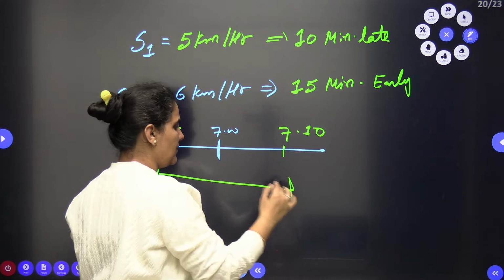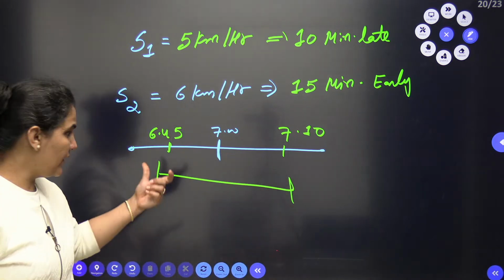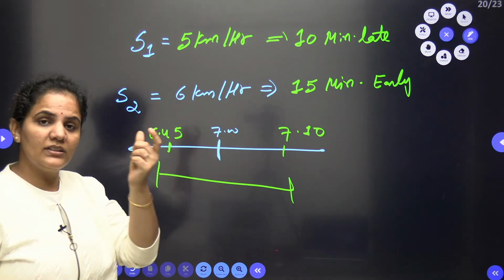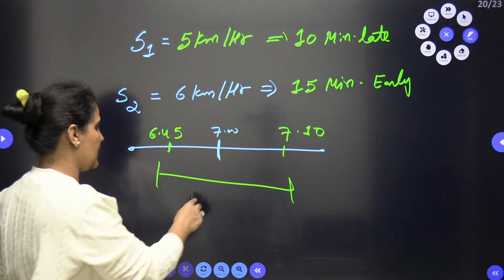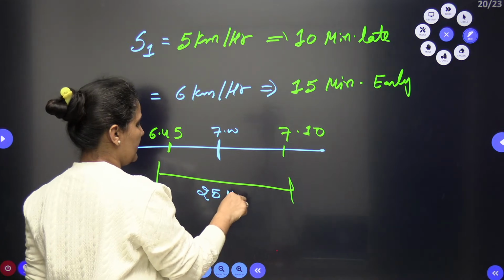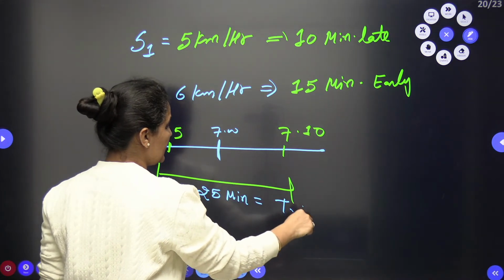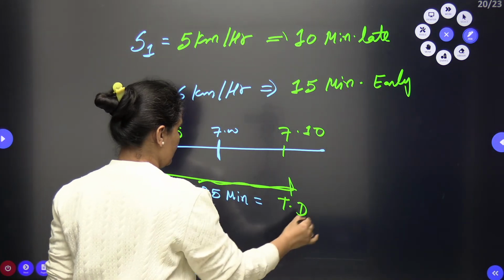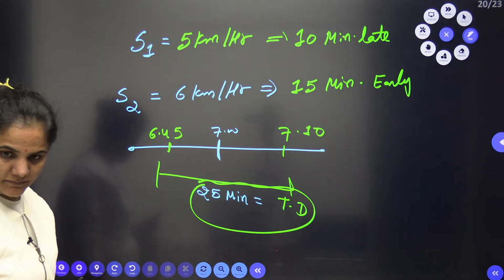So what is the time difference? It is 15 minutes here and 10 minutes here, so the time difference is 25 minutes. This is very, very important. This is my TD, the time difference.